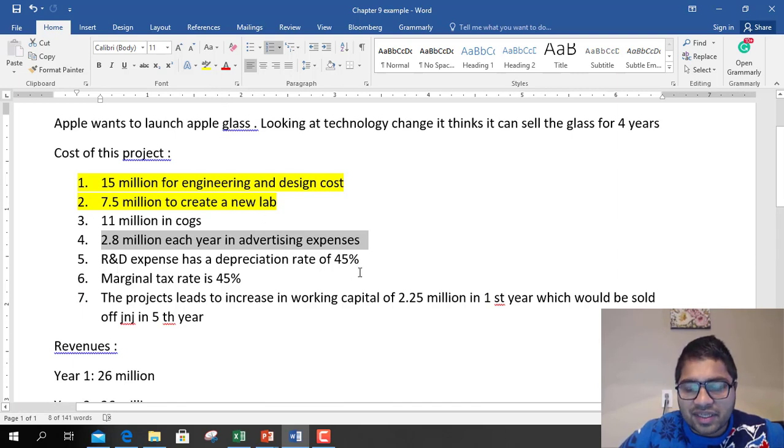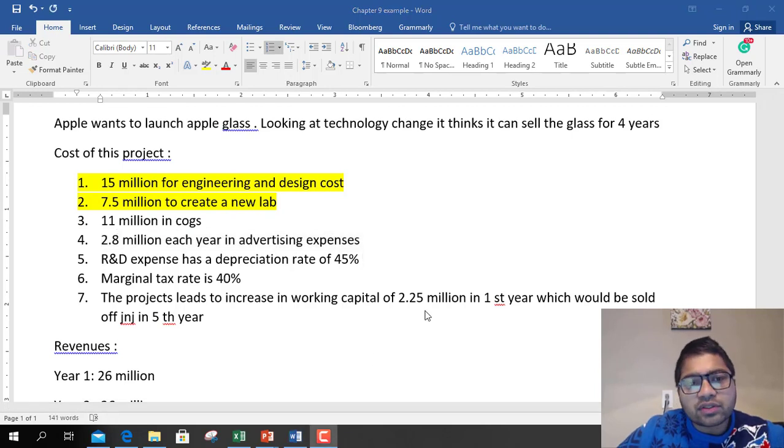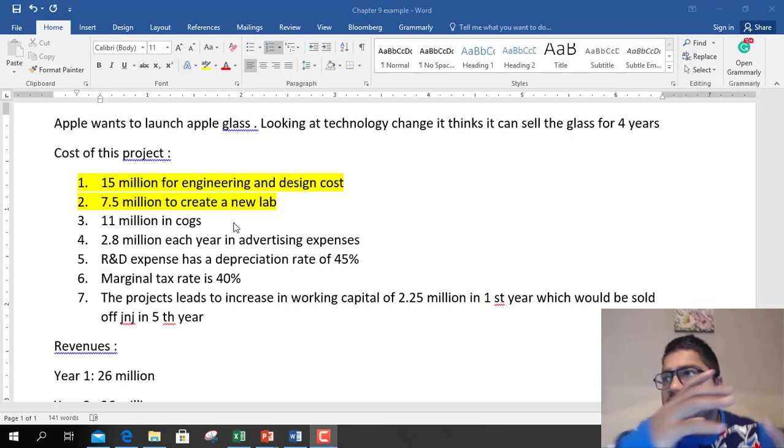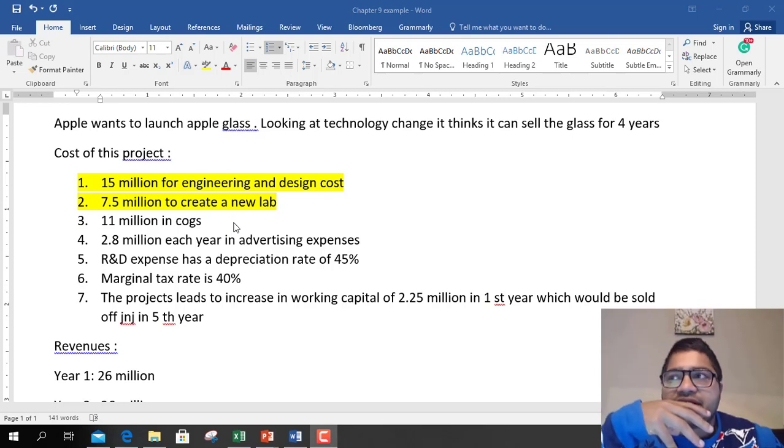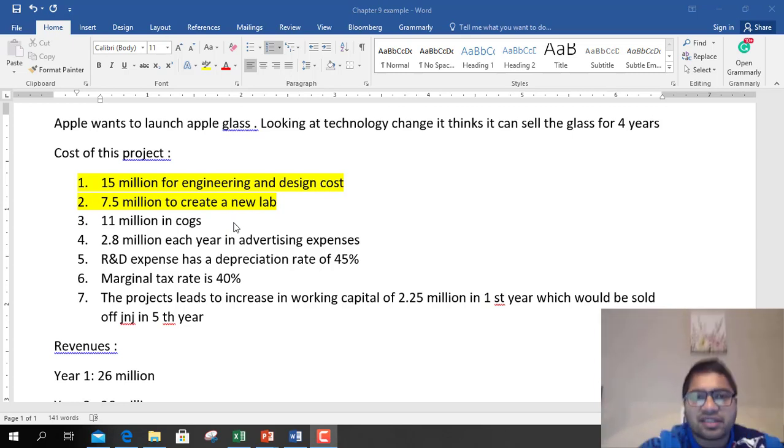R&D has a depreciation of 45%. So what is R&D? Research and development. It is spending $7.5 million on a new lab, so it is creating an asset. Now that asset needs to be depreciated. That depreciation works out to be 45% each year.